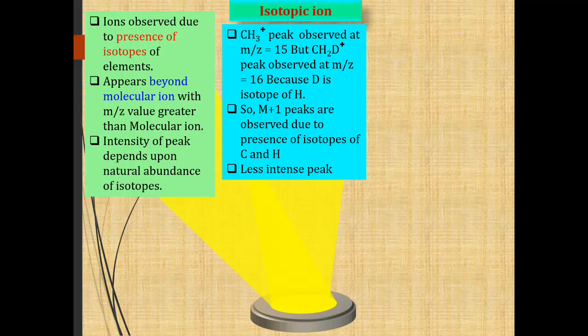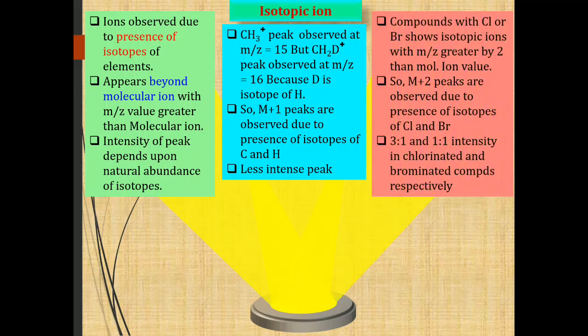Then consider the chlorinated or brominated compounds. Compounds having chlorine or bromine show an isotopic peak with an m by z value greater by 2 units than the molecular ion peak. So M plus 2 peaks are observed due to the presence of isotopes of chlorine and bromine.